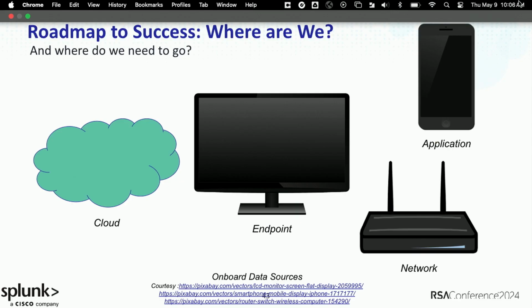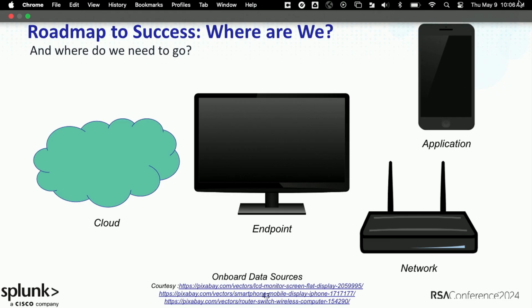The second thing that we do is we look at our coverage across specific asset types. So do I have a sufficient number of cloud detections across a number of different cloud providers? What types of endpoints am I covering well or not covering well? And also, am I even bringing in the right types of logs that are representative of those endpoints?